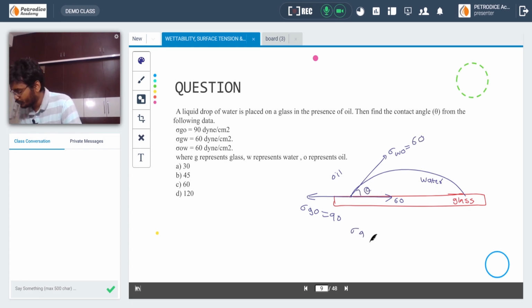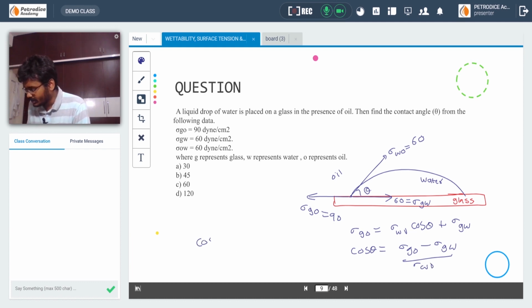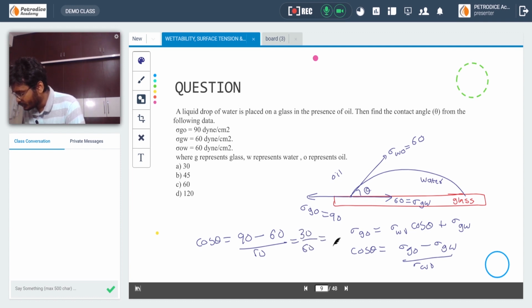So sigma GO is equal to sigma WO cos theta plus sigma GW. So cos theta will be sigma GO, GO means glass oil, minus sigma glass water, divided by sigma water oil. So cos theta is equal to sigma GO is 90, sigma GW is 60, sigma WO is 60. That is 30 divided by 60, that is 1 by 2.